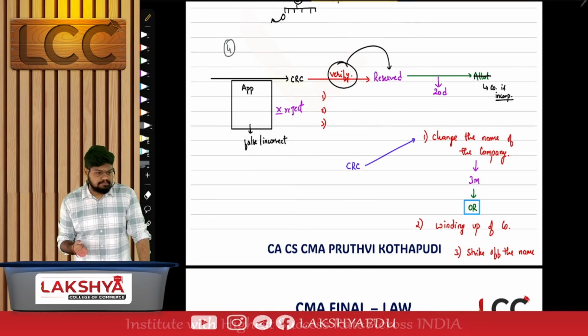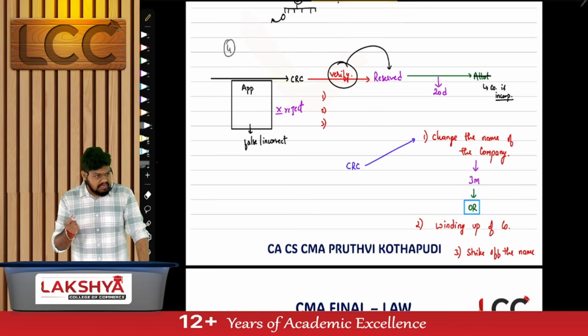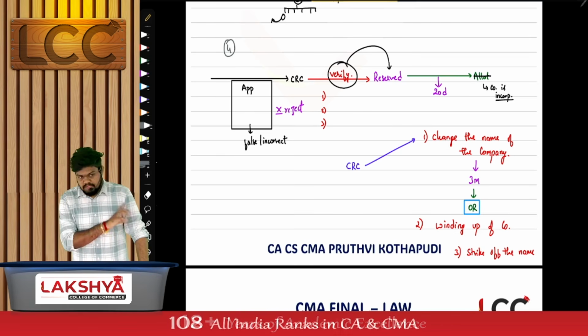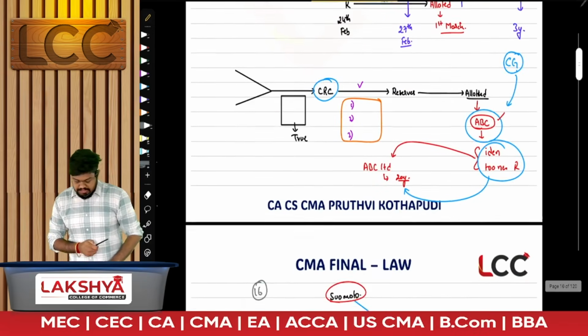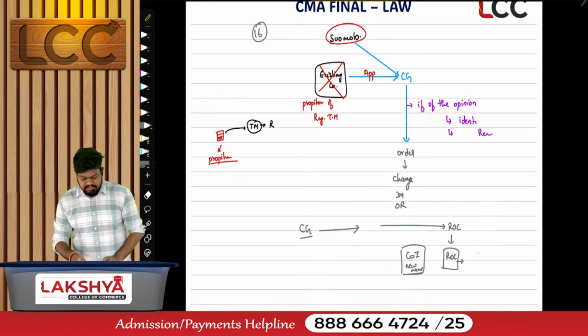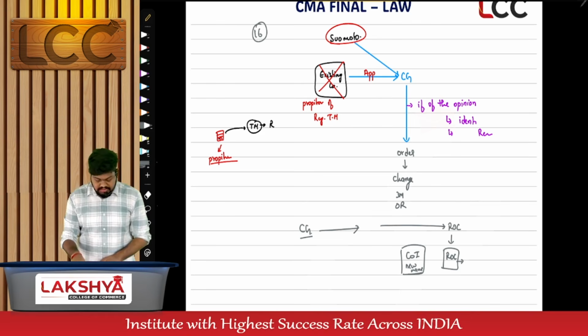What is MOA? We have multiple clauses, remember? The first clause we have is the name clause, under which we have certain rules which talk about cancellation. It's a part of section 4 itself. And this cancellation, rectification comes under section number 16. Rectification of what? Name.